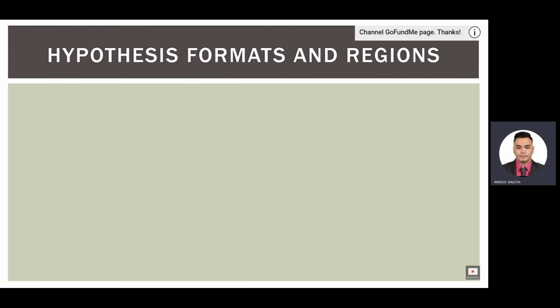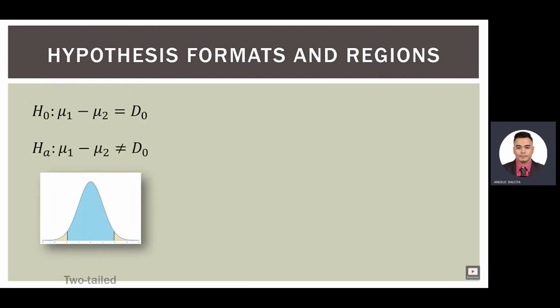So what about the hypothesis formats and the regions? This goes into actually writing the hypothesis and understanding what it means. In our first case, our null hypothesis is that the difference between the two means equals our hypothesized difference, that is d sub 0. Now most of the time, d sub 0 will actually be 0, but it doesn't have to be the case. The hypothesized difference between the two means could be really anything. The alternative in this case is that the difference is not equal to d sub 0. So it's just the opposite of what our null hypothesis is.